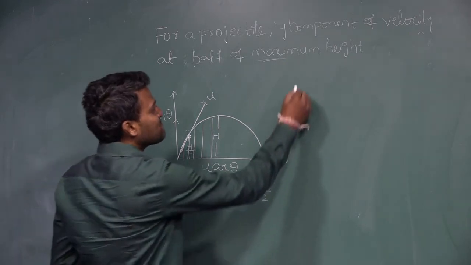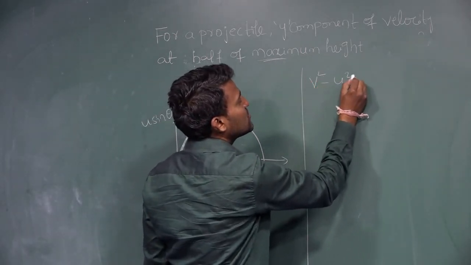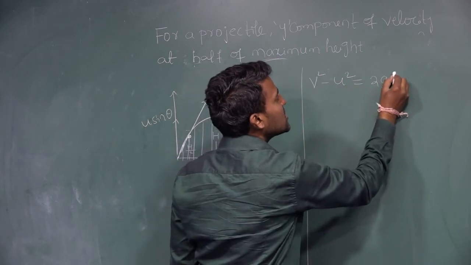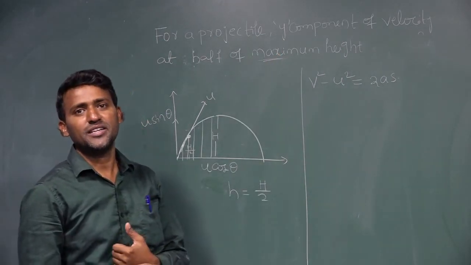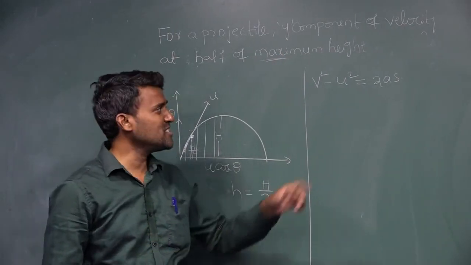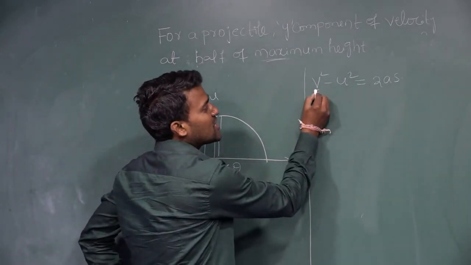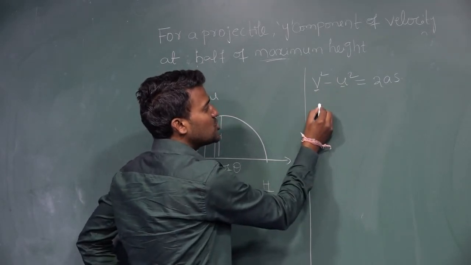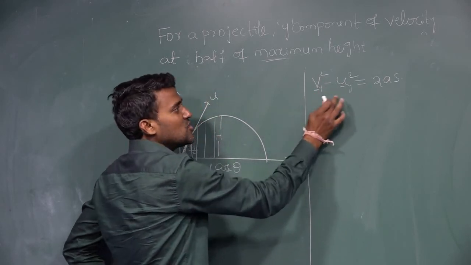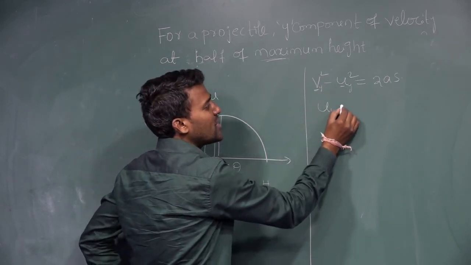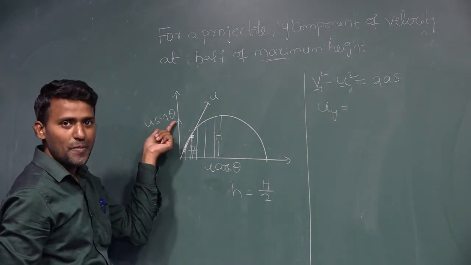Okay, fine. I am writing here the third equation of motion, v square minus u square is equal to 2as. To find the velocity at half of the maximum height, I am using the third equation of motion. In this, v is the final velocity and u is the initial velocity. So u is nothing but uy, and this is vy, the final velocity. What is the initial velocity? With what velocity is the object projected? u sin theta.